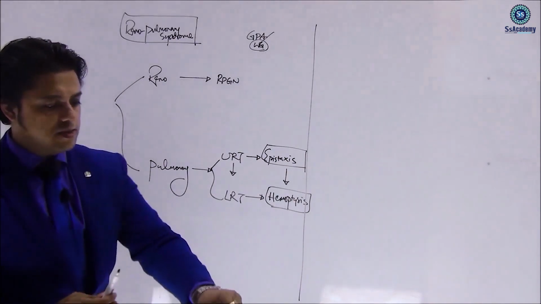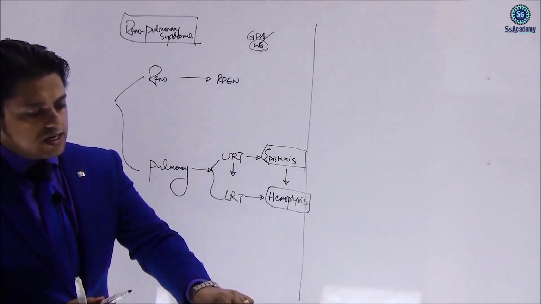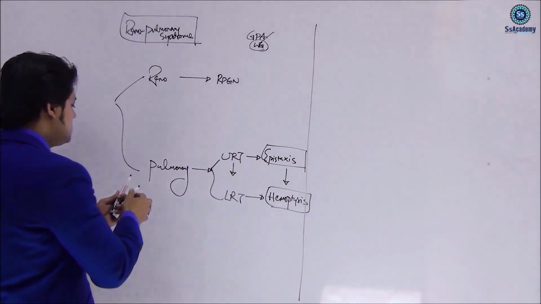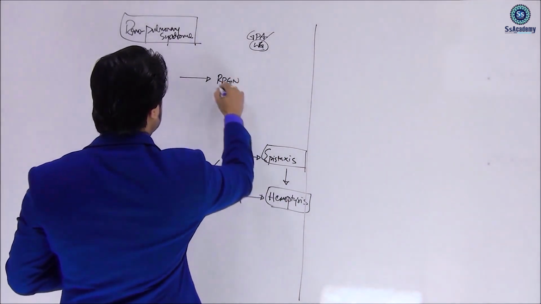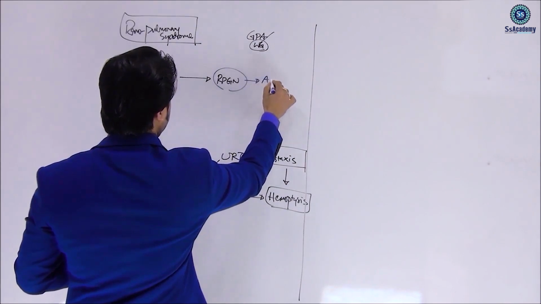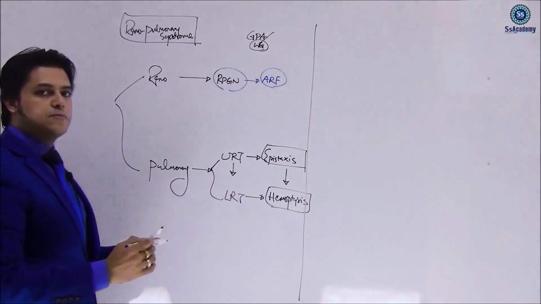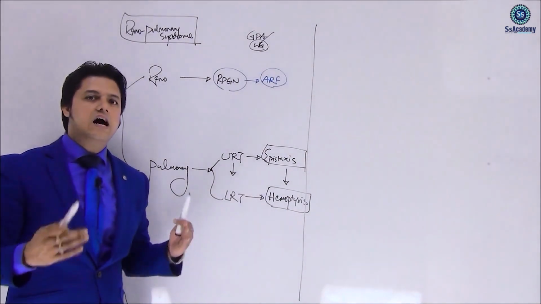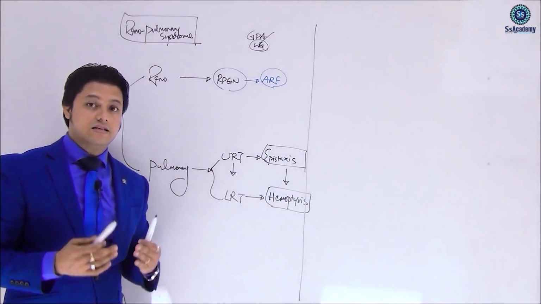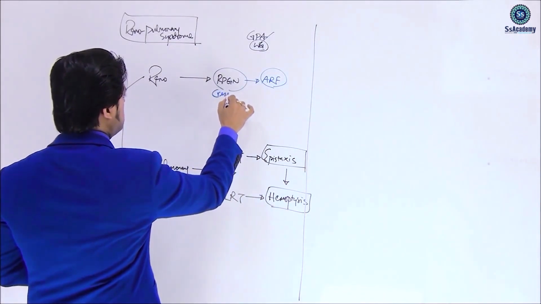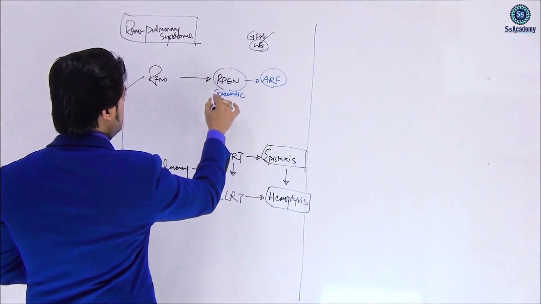We can think about Wegener's granulomatosis this way: rapidly progressive glomerulonephritis leading to acute renal failure. We will study RPGN in the nephrology chapter. Another name of RPGN is crescentic glomerulonephritis.